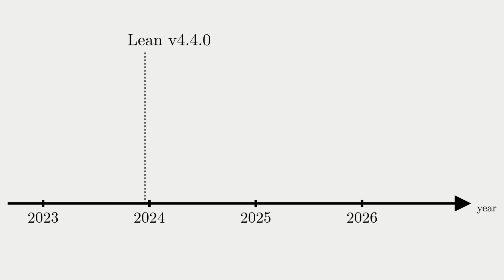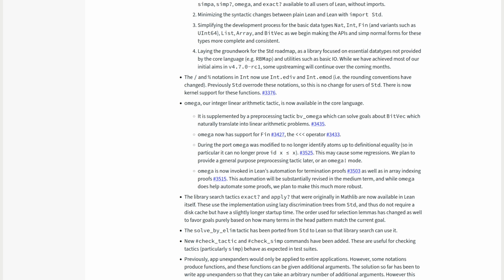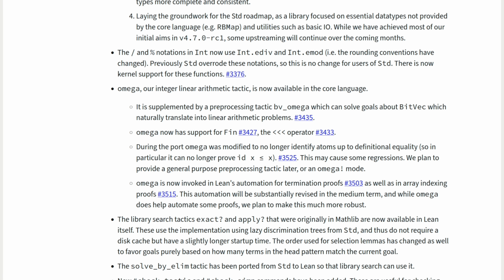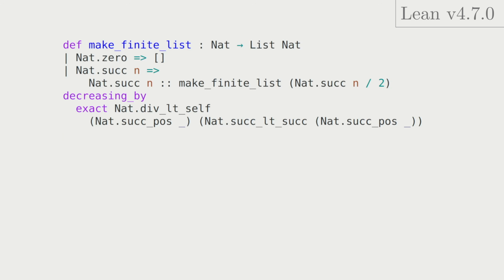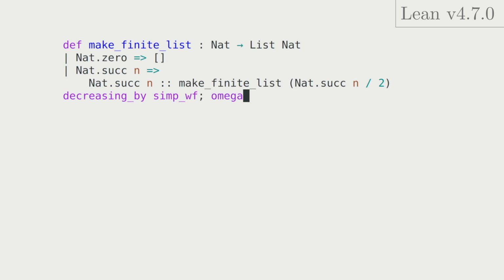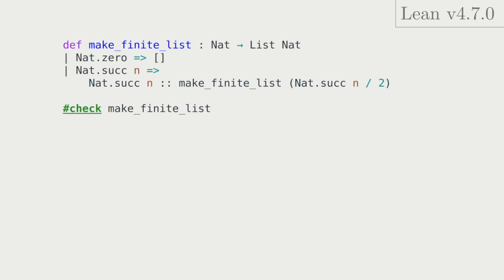In later versions, things have changed. Lean version 4.7 added a new tactic called omega, which can automatically prove facts about linear arithmetic. In particular, it can handle the termination proof of makeFiniteList. Furthermore, we don't even need to explicitly invoke it, because Lean 4.7 includes omega in the default termination tactic. Sweet.